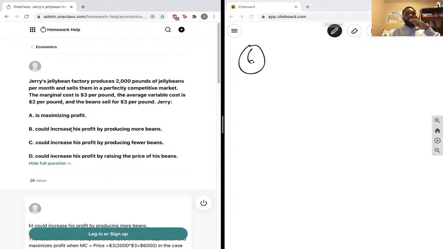The marginal cost is $3 per pound. The average variable cost is $2 per pound. And the beans sell for $3 per pound. Jerry is A, maximizing profit.